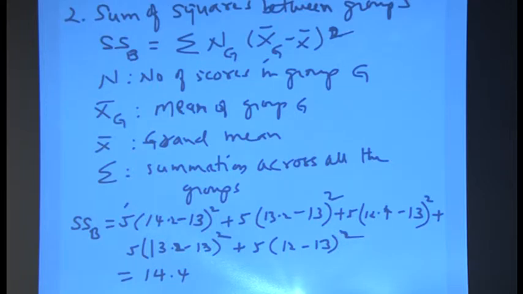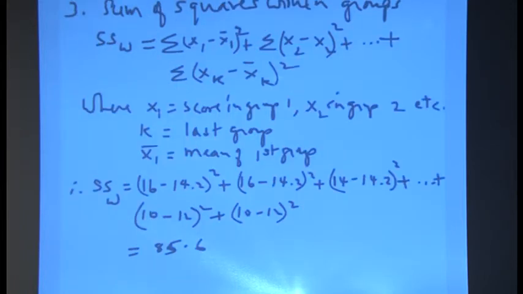Then the third group has the mean of 12.4 minus the grand mean 13, the whole square. Like that for all the 5 groups we do, and when you subtract, square and multiply by 5 each one, the total comes to 14.4. So that we keep aside, that is the sum of squares between groups.